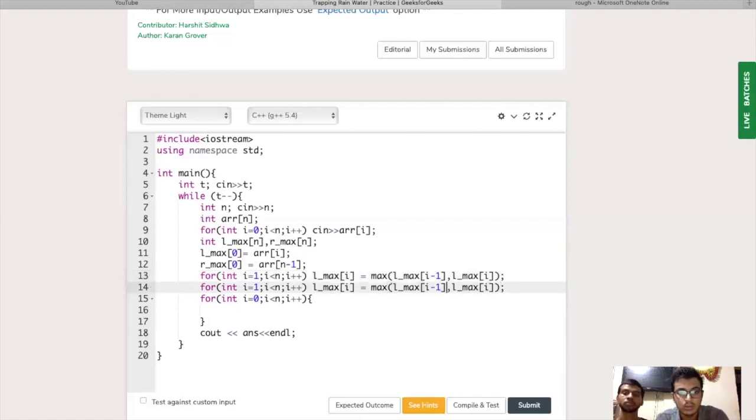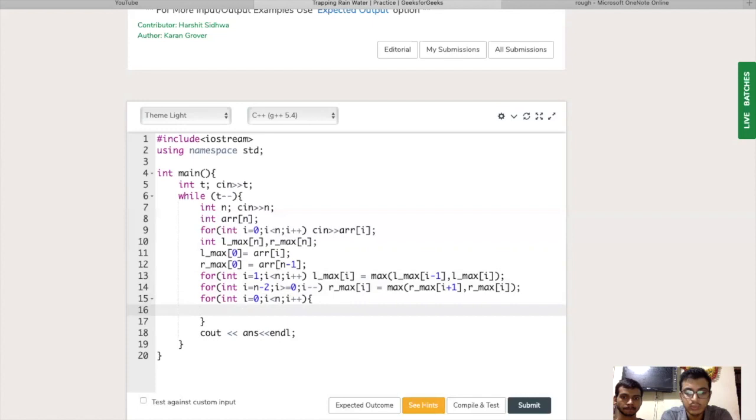Similarly, for rmax, we'll go from i equals n minus 2 to i greater than or equal to 0, doing i minus minus, and rmax[i] would be the maximum of rmax[i plus 1] and array[i]. So in line 13 and line 14, we initialize both the lmax and rmax arrays.